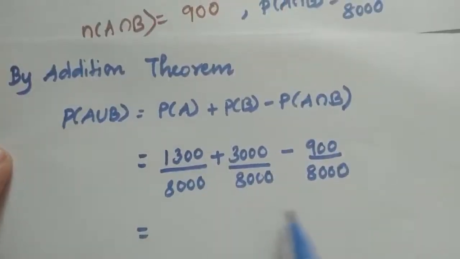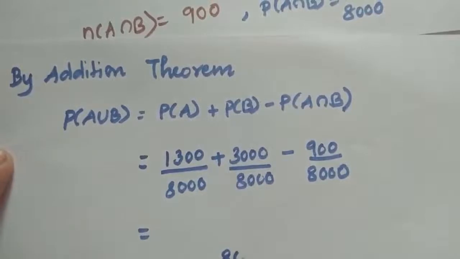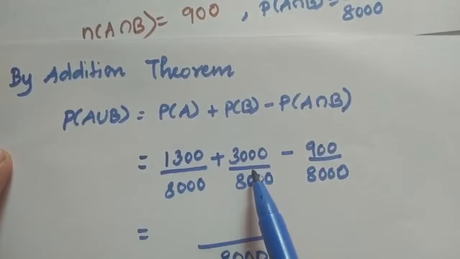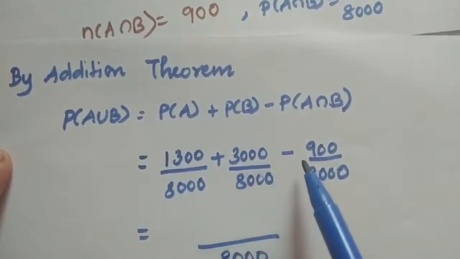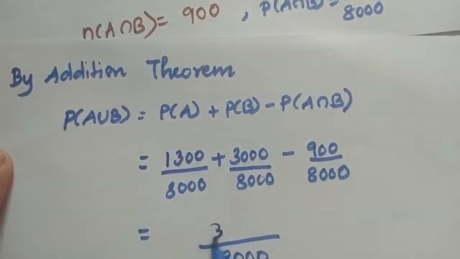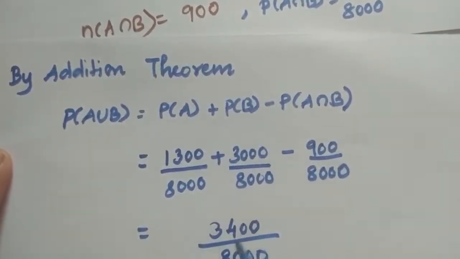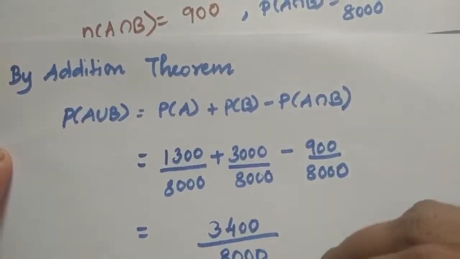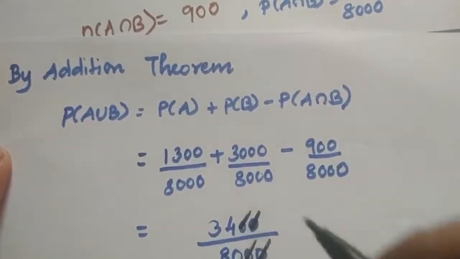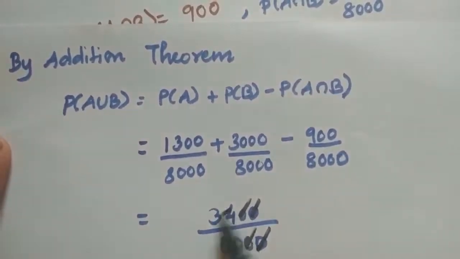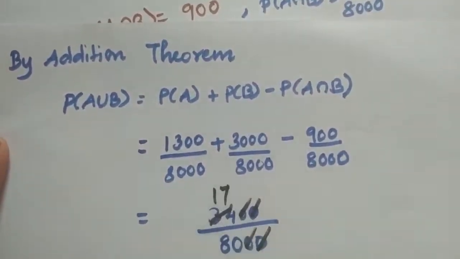Here the denominators are same, so you can write the common denominator as 8000. 1300 plus 3000 is 4300. 4300 minus 900 is 3400. So now we can simplify this by cancelling these two zeros. Cancel these two numbers by the two times table. 17 into 2 is 34.